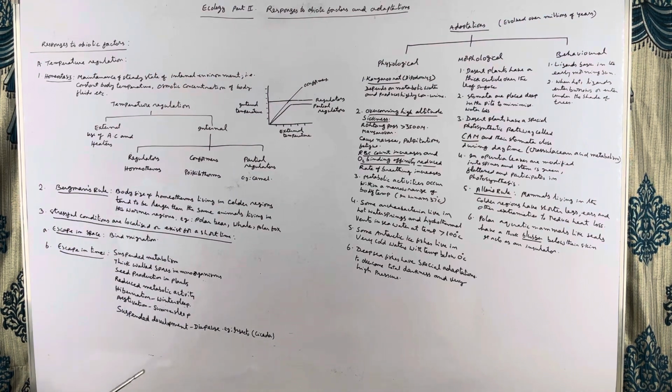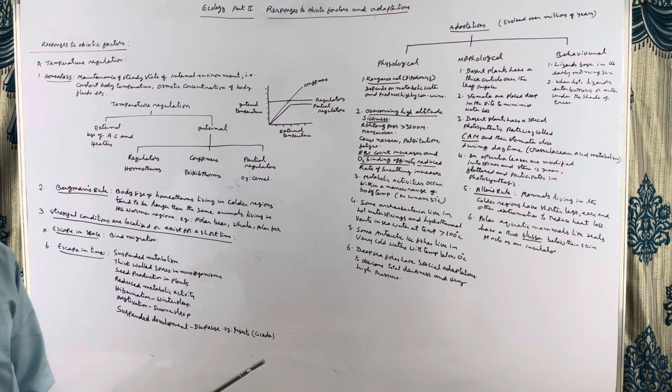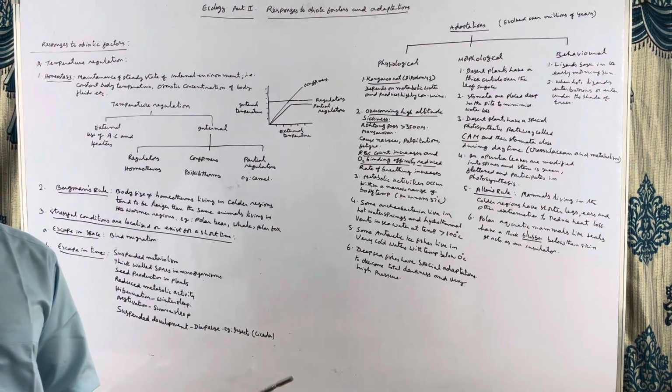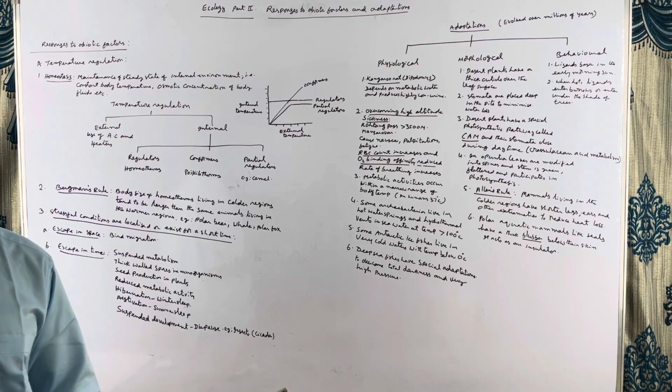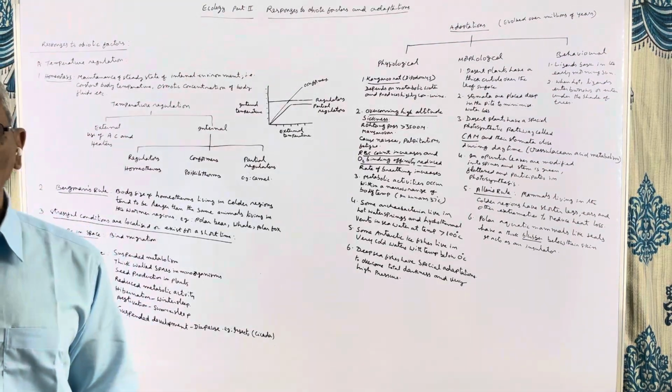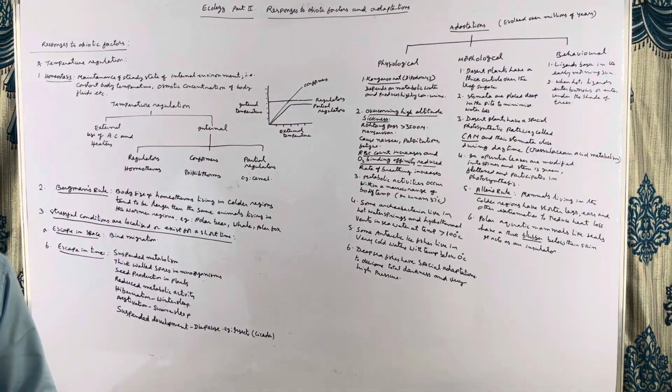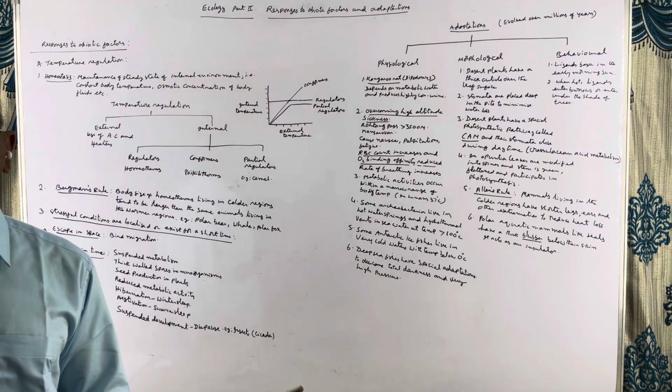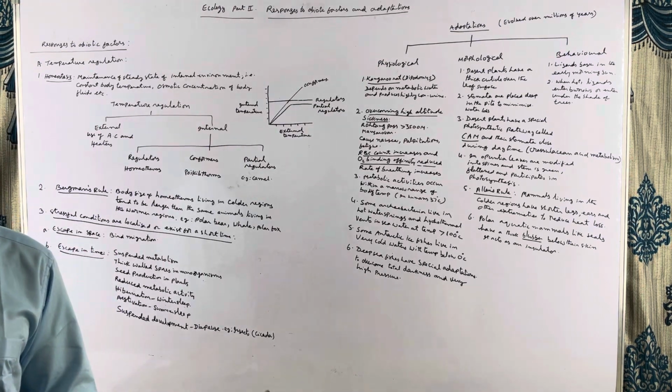Temperature regulation is a costly process because animals lose a lot of heat, and to generate heat, more food has to be expended. That's why only few animals have an effective way of maintaining a constant body temperature. Among the animals, only the birds and mammals can maintain constant body temperature. The animals maintaining constant body temperature are known as homeotherms. Homeos means the same. Always the body temperature of homeotherms remains constant.